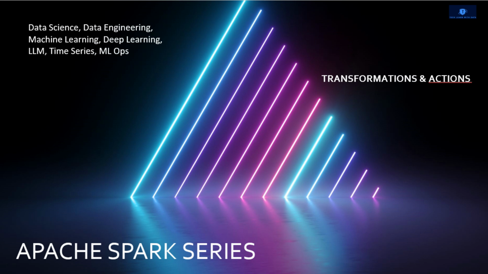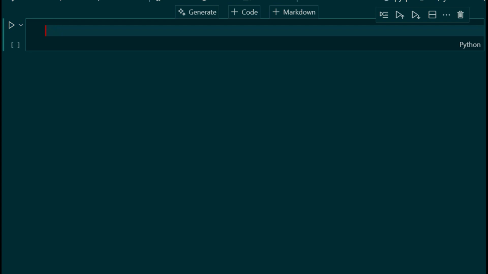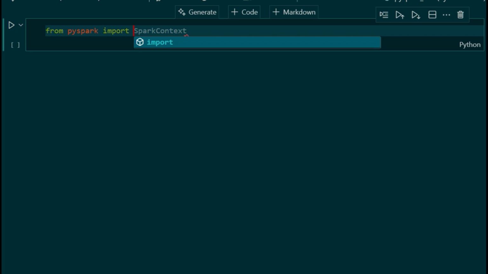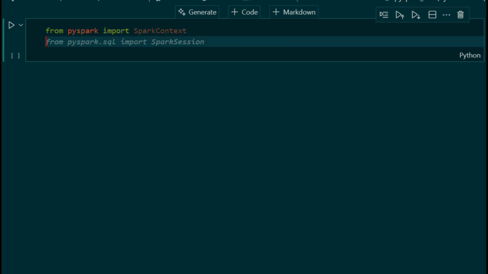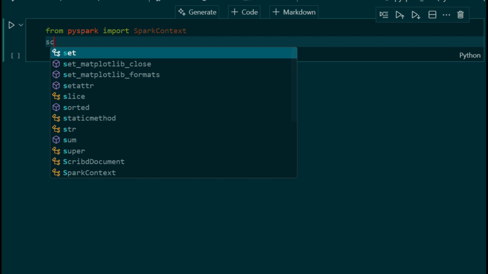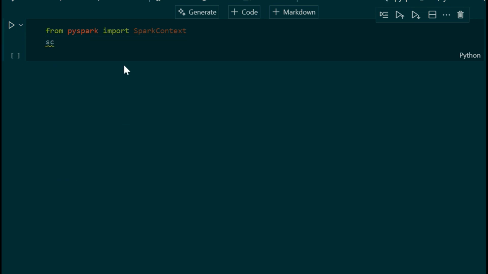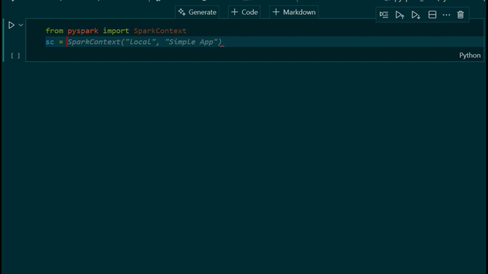I have already explained in the last video how to use the map, filter, collect, and count functions, but I will remind you in this video as well. So let's start in Visual Studio. First, let's initialize the PySpark context: from pyspark import SparkContext, sc equal to SparkContext local.